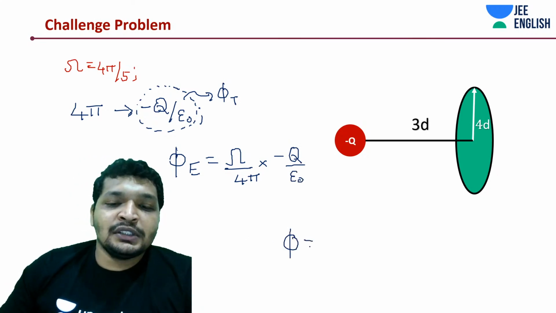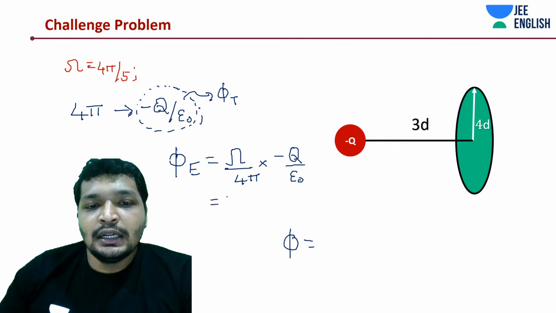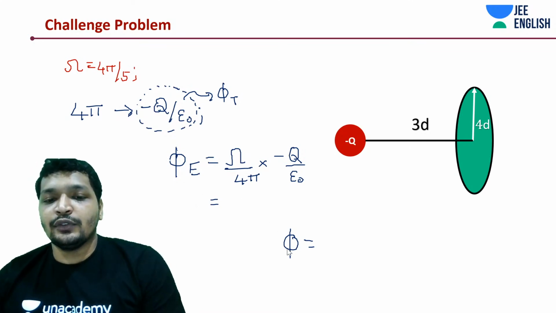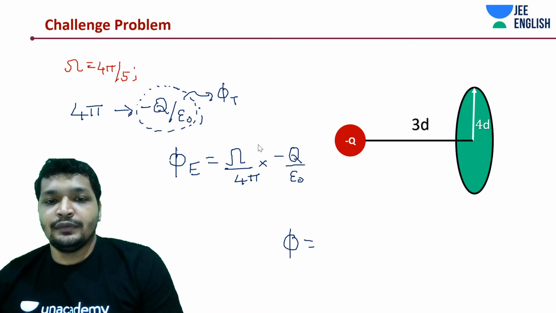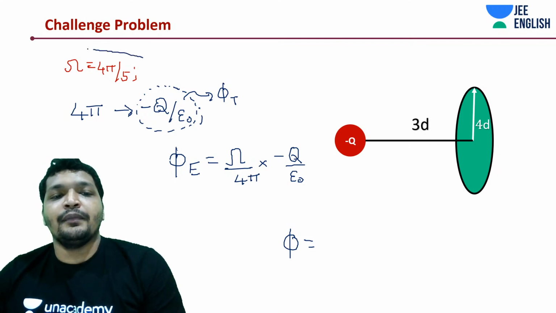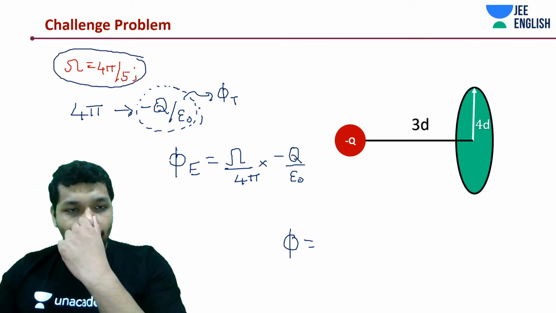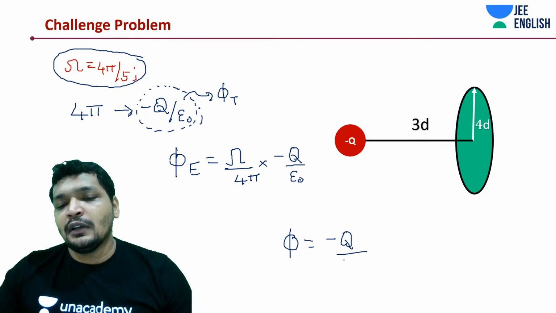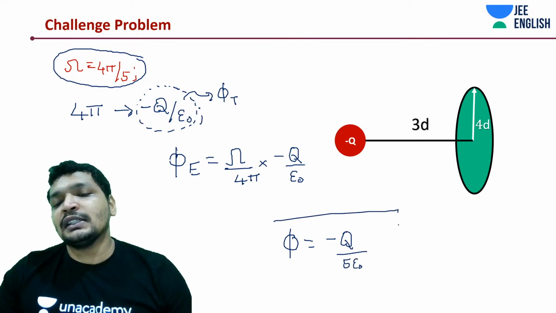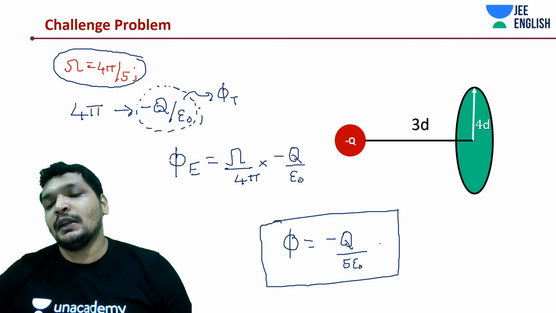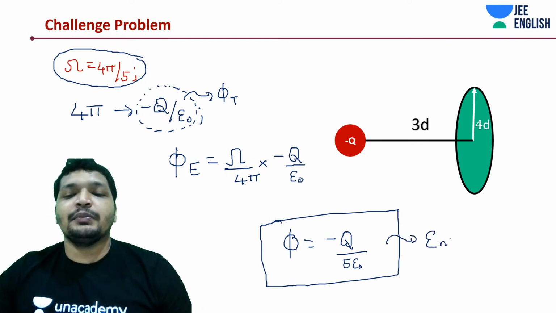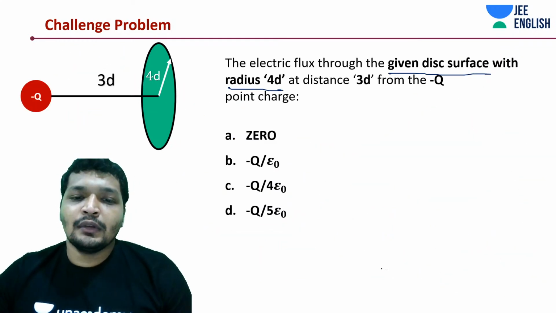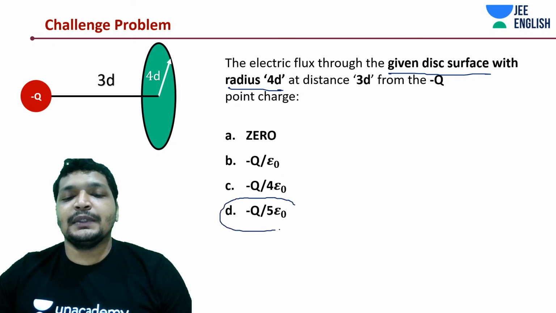In this case, how much is this? Substitute the value of the solid angle. It is 4 pi by 5. You will get it as 1 by 5. I think this is clear, right? I don't have to do the calculation. Substitute the value. So through 4 pi by 5, it's simple: 1 by 5 of that flux will be entering. Minus Q by 5 epsilon naught is entering. This concept should be clear. It will be helpful in future, don't worry. Alright, it's a very simple concept.